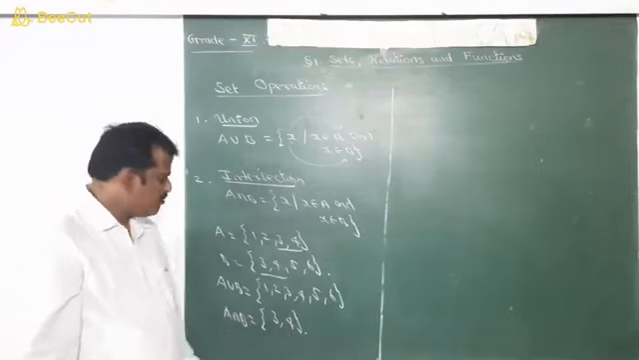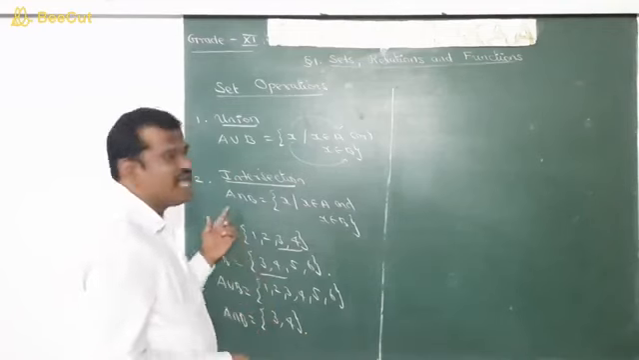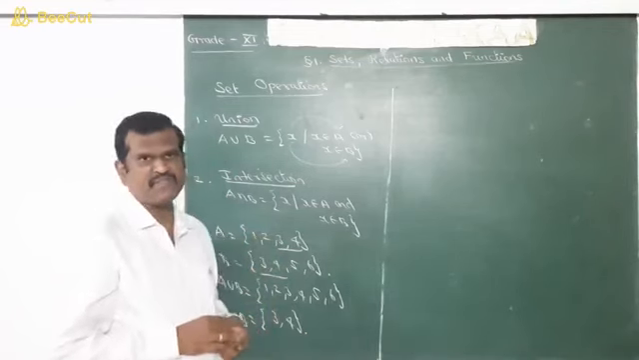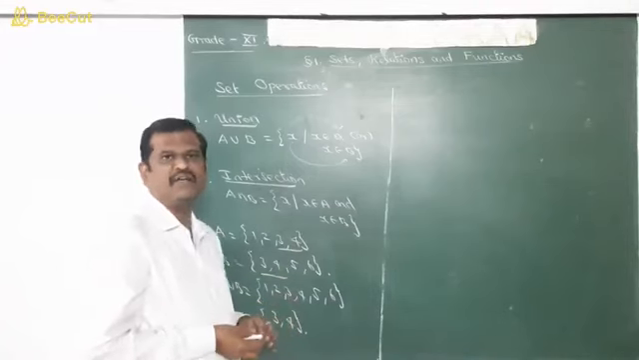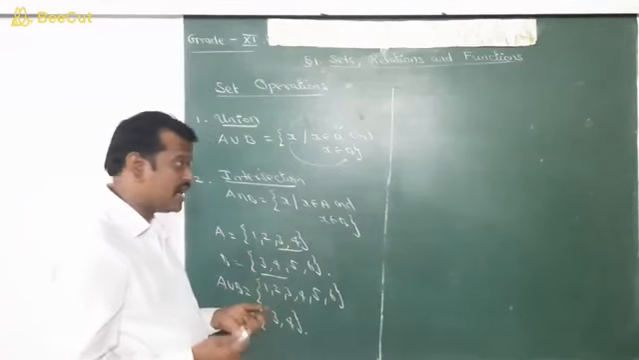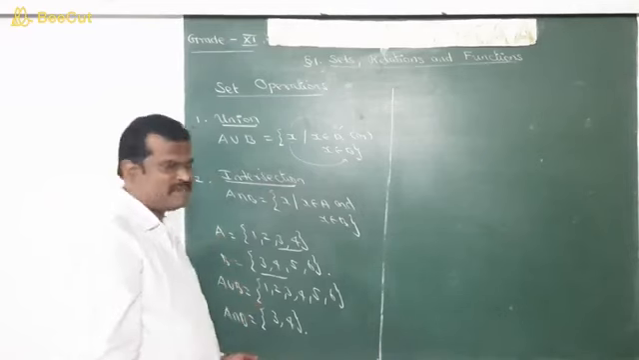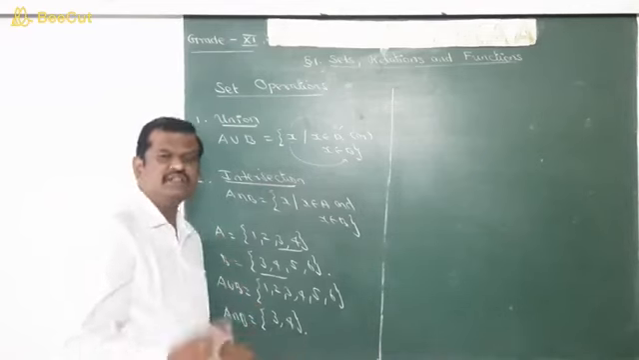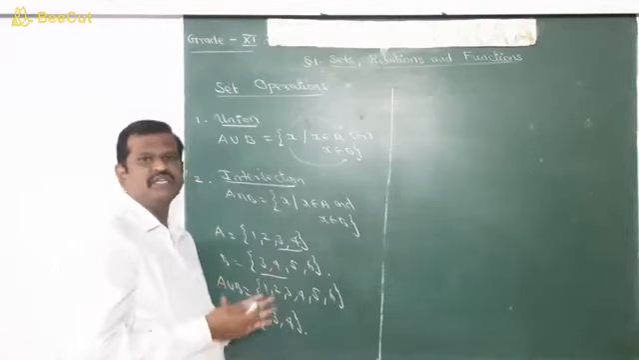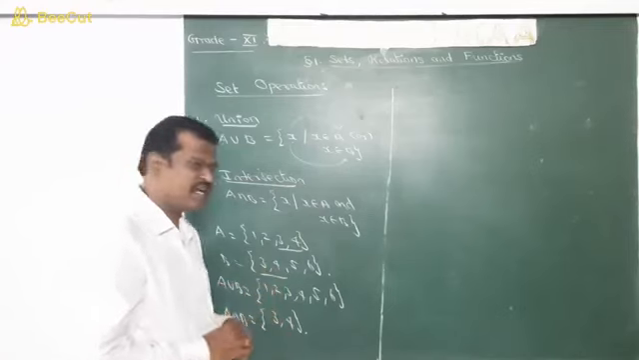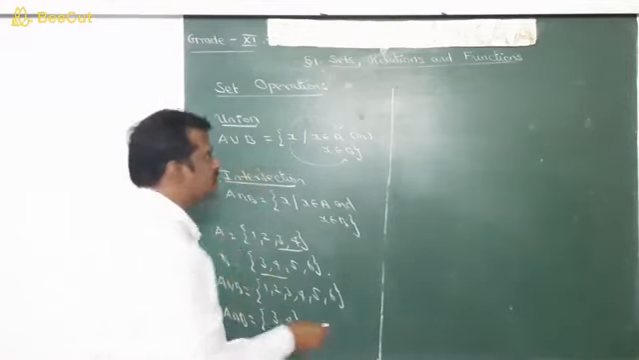If A intersection B is empty, that is, no elements in common, then the two sets A and B are called disjoint sets. If A intersection B has some elements, then the two sets are called overlapping sets. If A intersection B is equal to empty, then the two sets are called disjoint sets. Is it clear? Right.